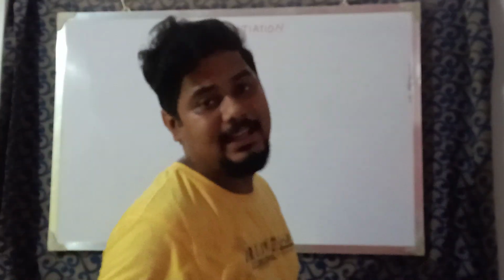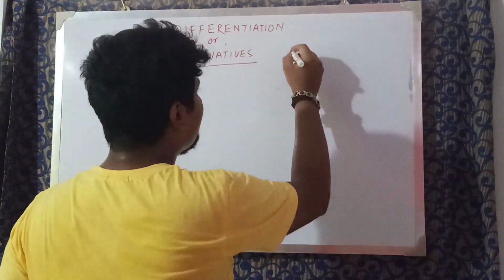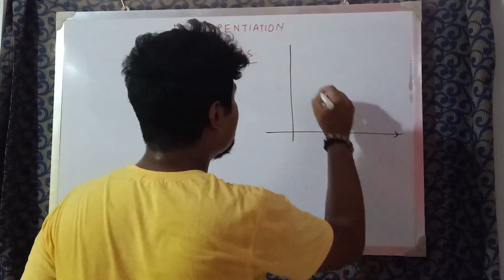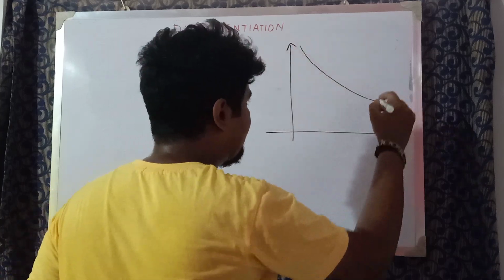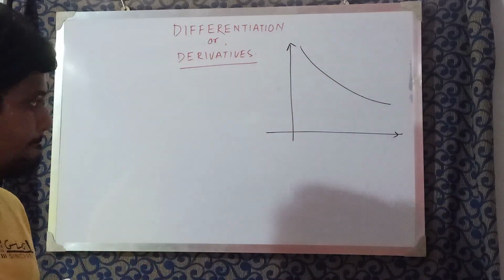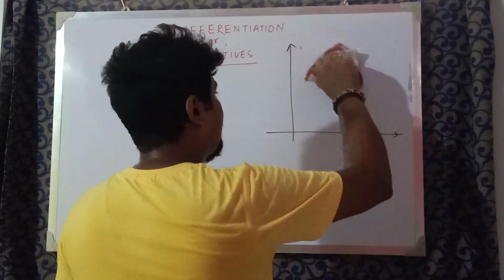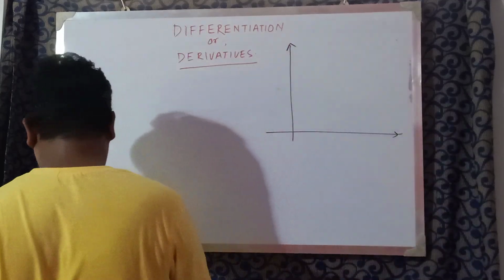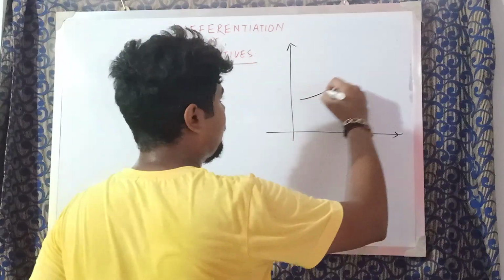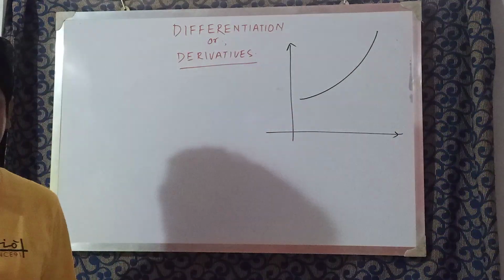Earlier it was a straight line. If I do not consider a straight line, suppose the graph is something like this, not a straight line. Or for your understanding, I can even choose this graph. This graph will be much easier for you. This one.